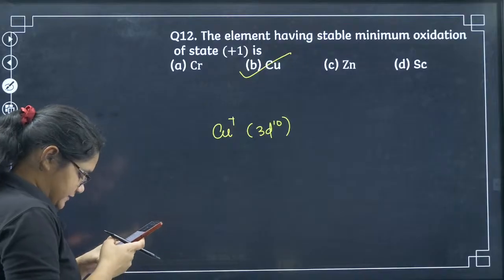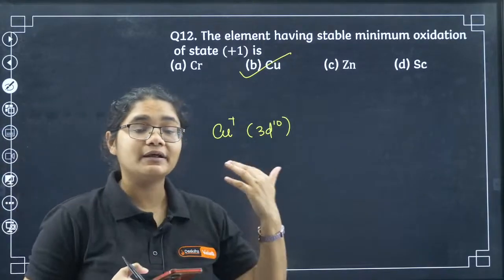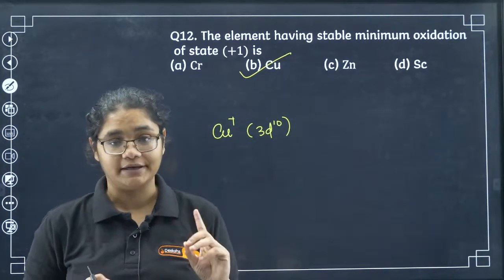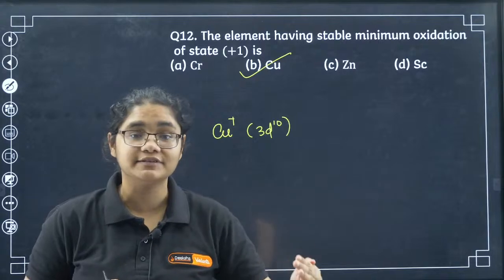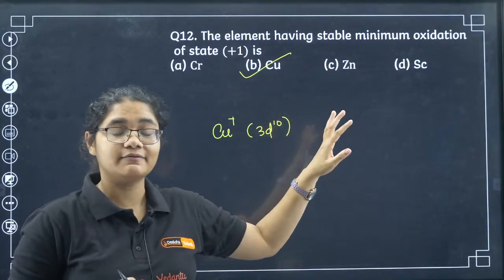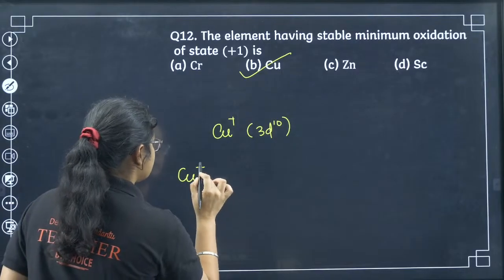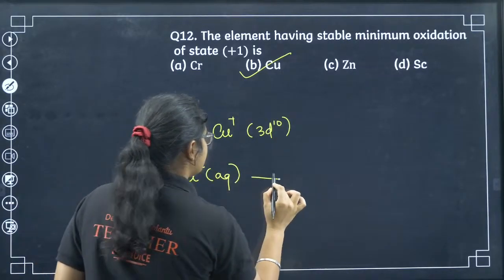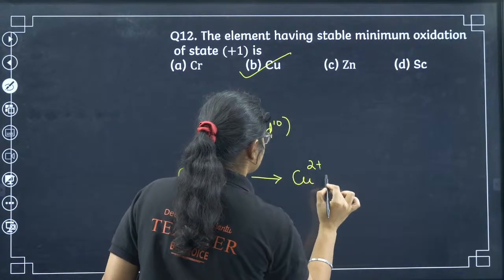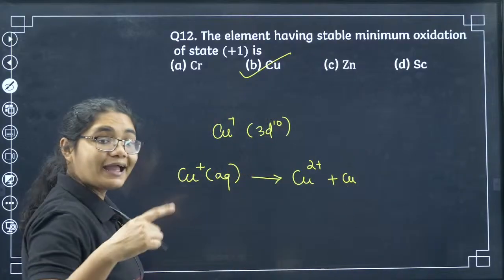Okay. Yes, Neon, copper disproportionates in the aqueous medium. But here we have not been given whether it is aqueous medium or not. When you take Cu+ in aqueous medium, it disproportionates to Cu2+ and Cu, but only in aqueous medium.